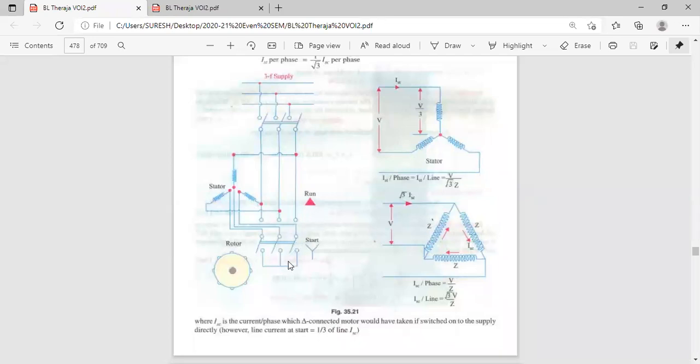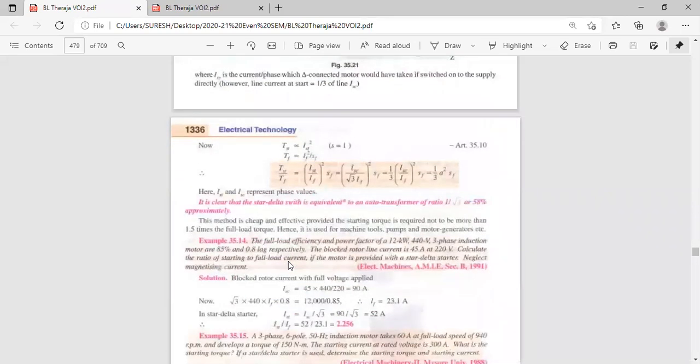Yes, sir. That's all about this. Here the K value is 1 by root 3, so the voltage is reduced root 3 times. Root 3 whole square is 3, so starting torque is 1 by 3 A square SF into CF. Remember only this formula: in place of K square, you will get 1 by 3, because 1 by root 3 whole square is 1 by 3. That's why it is clear that the star delta switch is equivalent to an auto transformer ratio of 1 by root 3, or approximately 58%.